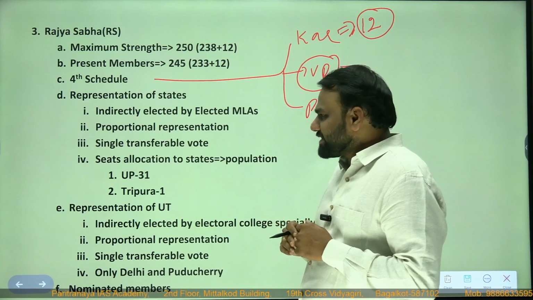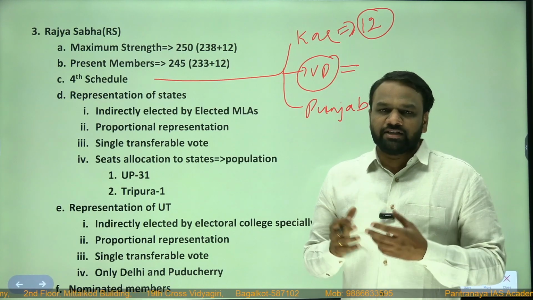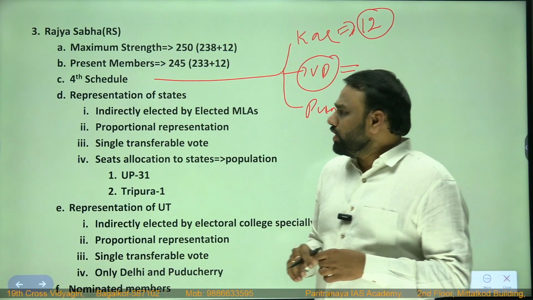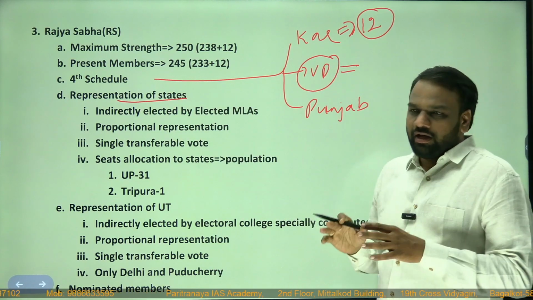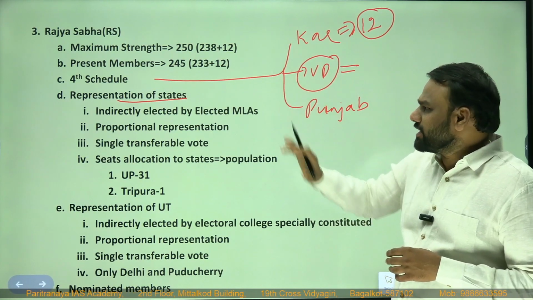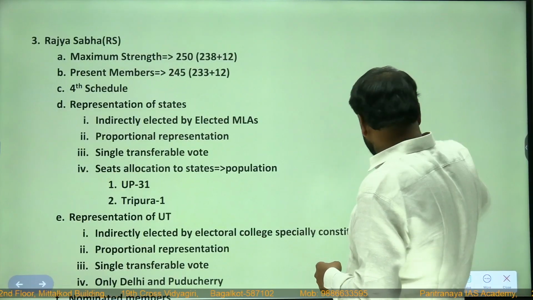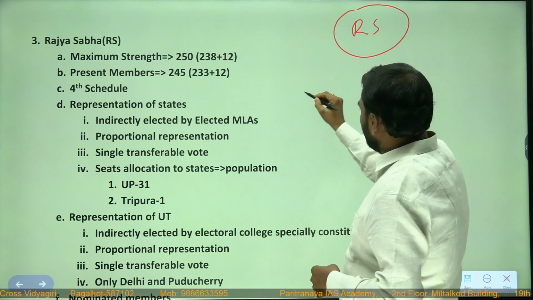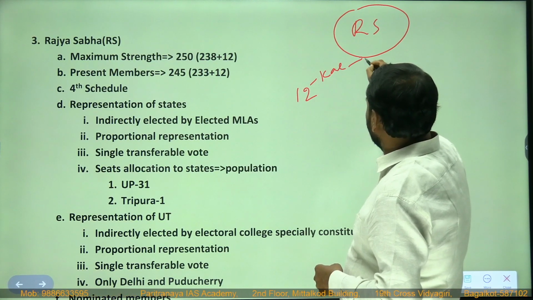Next, representation of states. When it comes to India, there are two different types of territories. One are states, another one we call union territories. Representation of states: I already mentioned 12. I'll take Karnataka's example. So 12 members of Karnataka are represented in Rajya Sabha, and 12 members from Karnataka will go to Rajya Sabha.